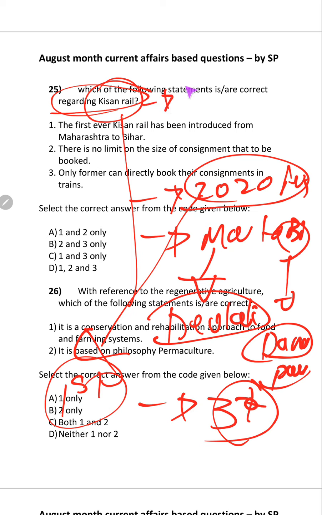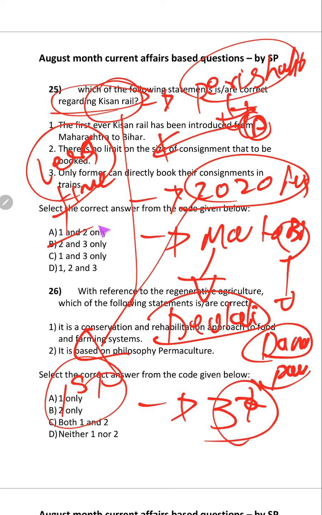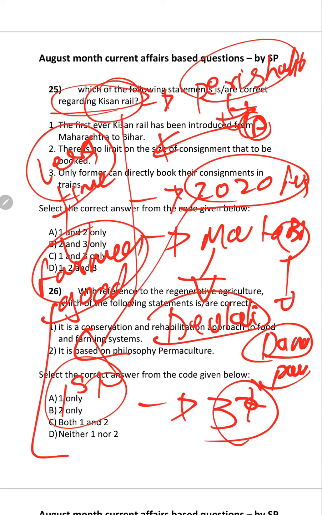The main aim of this Kisan Rail is that perishable agriculture products can be transported to different places in less time, so that farmers can fetch a good price and their income can be doubled.